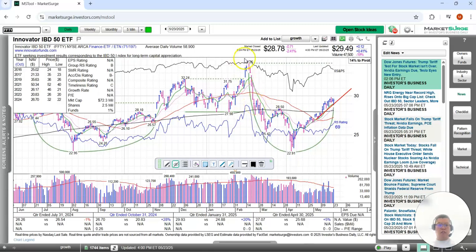Of course, this index has corrected a lot for growth stocks recently, but the fact that it has been able to hold up pretty well this week shows some strength in some of these stocks. So we're going to look at that in my growth stocks list. So please follow that one after this video comes out, and we'll be sure to talk about it.